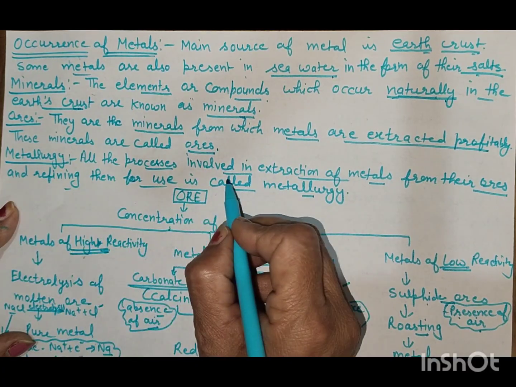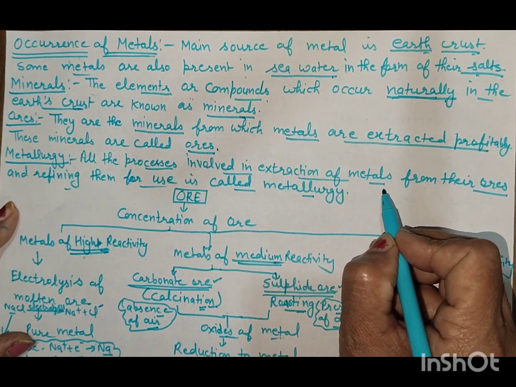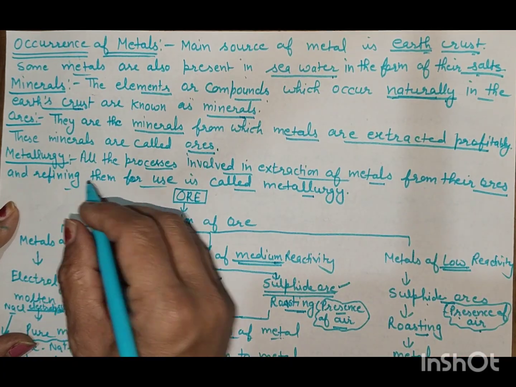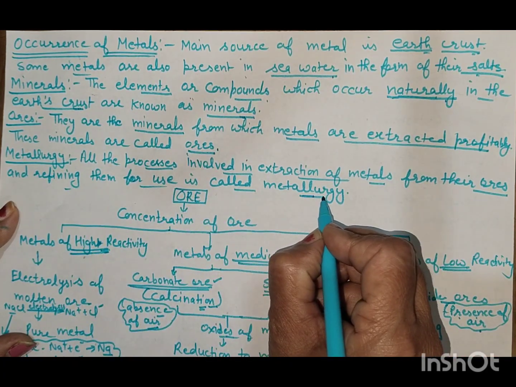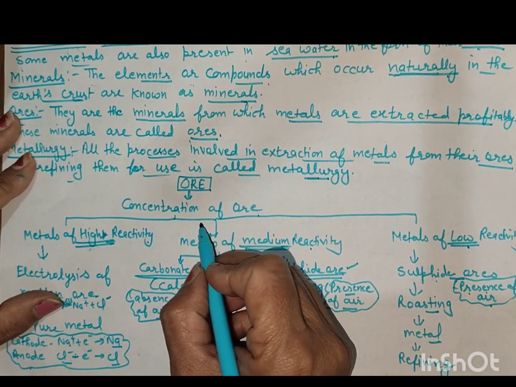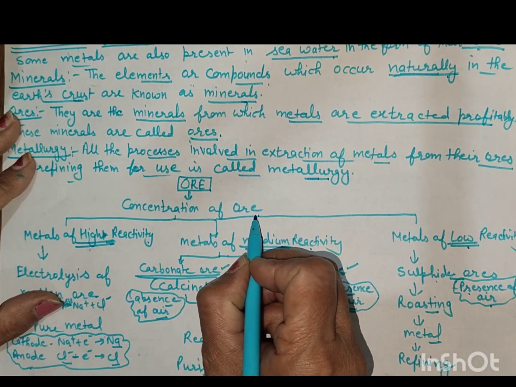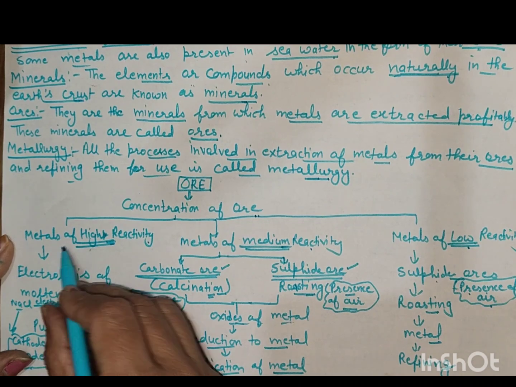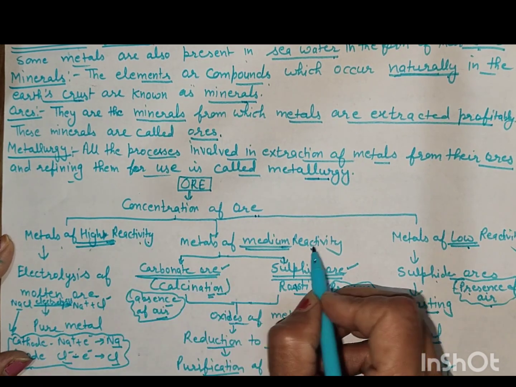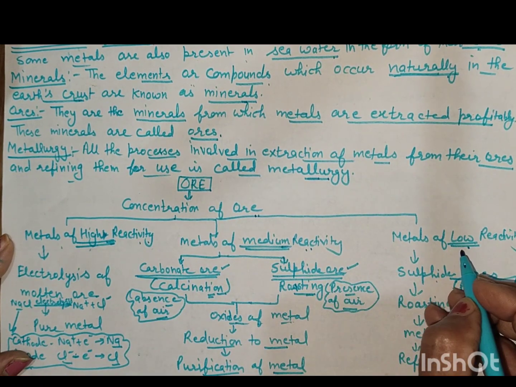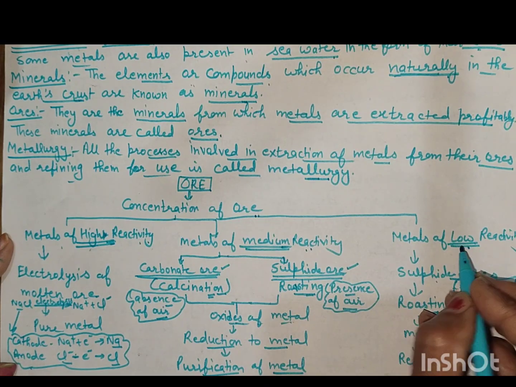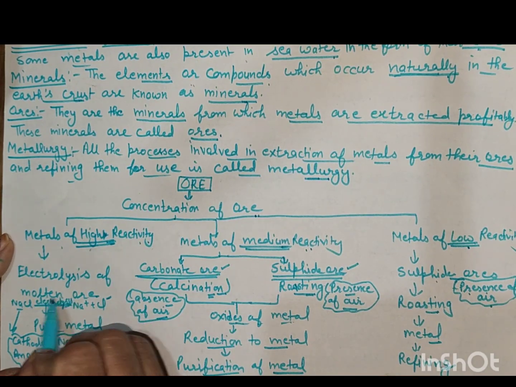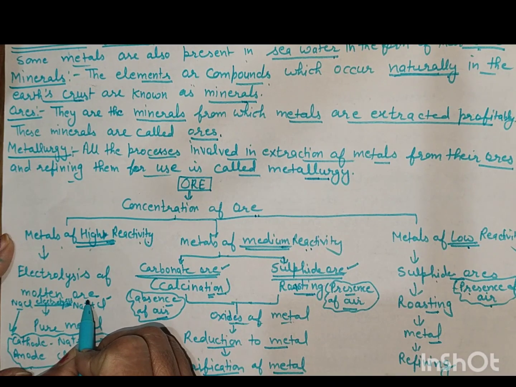Metallurgy. All the process involved in the extraction of the metal from their ore and refining them for use is called metallurgy. Process of metallurgy starts from the concentration of the ore, and it can be separated by the metal of high reactivity, metal of medium reactivity, and metal of low reactivity. Metal of high reactivity is separated by the electrolysis of the molten ore.